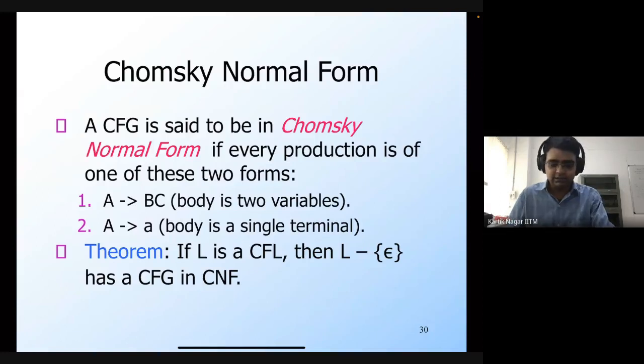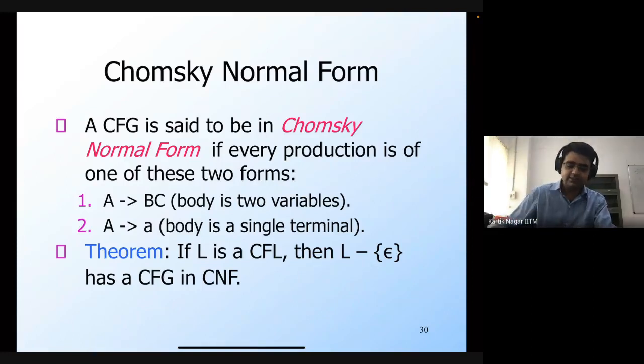So as I said, now we are going to further constrain the form of the grammar. This is the Chomsky normal form. We say that a context-free grammar is in Chomsky normal form if every production is of one of two forms. The first is that A generates BC, which means the body is just two non-terminals.